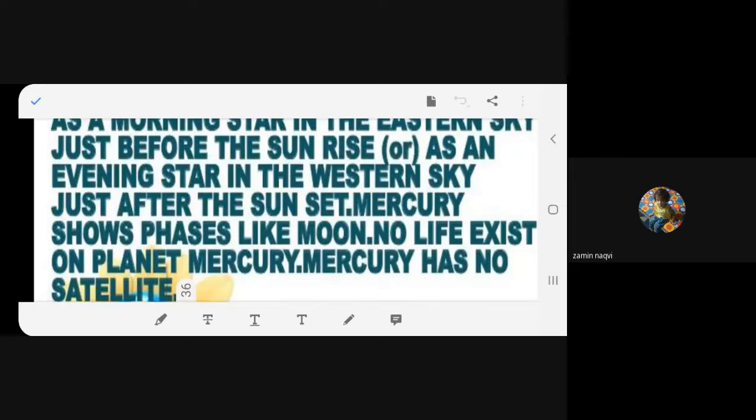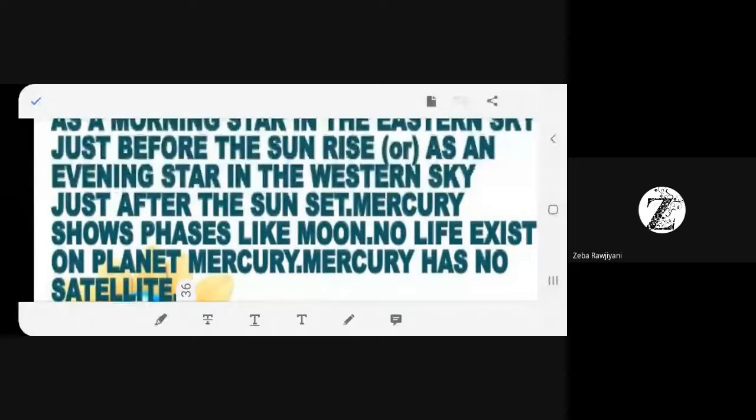Now Mercury shows phases like moon. You know what are the phases of moon, beta? The new moon, the full moon. I hope you know that. You see phases of moon or not? Yes, it grows big and then suddenly it starts cutting. The size of the moon starts decreasing. Have you observed that in the sky? Yes, ma'am. So that is called phases of moon. So Mercury also shows the same condition.